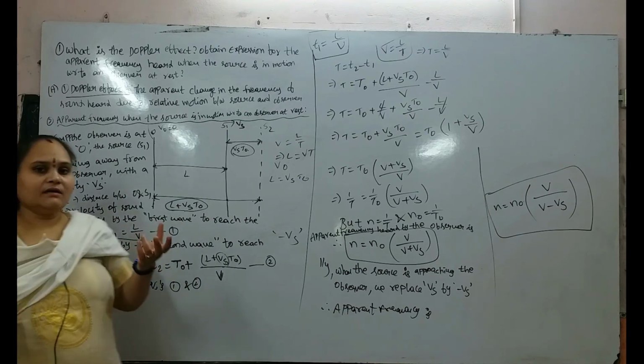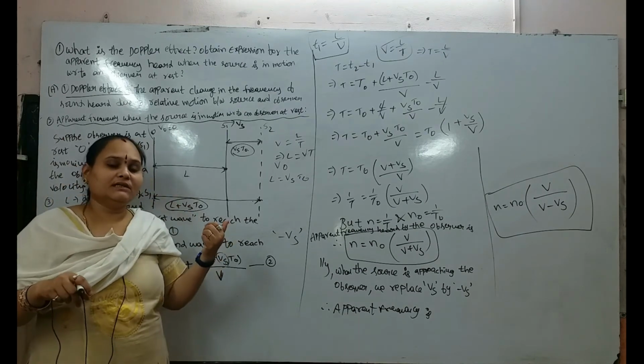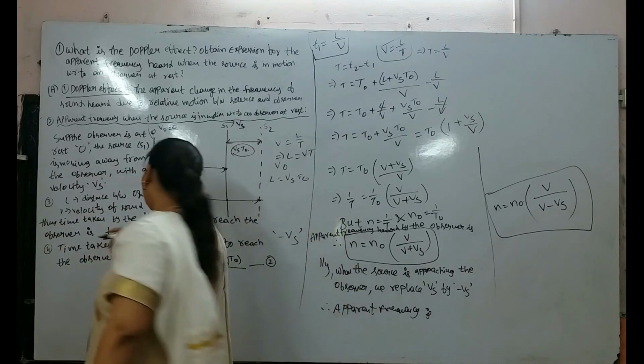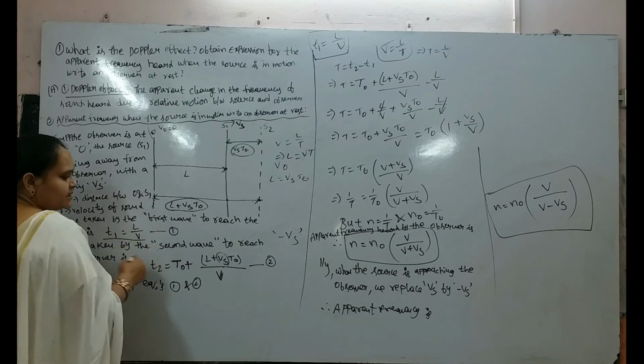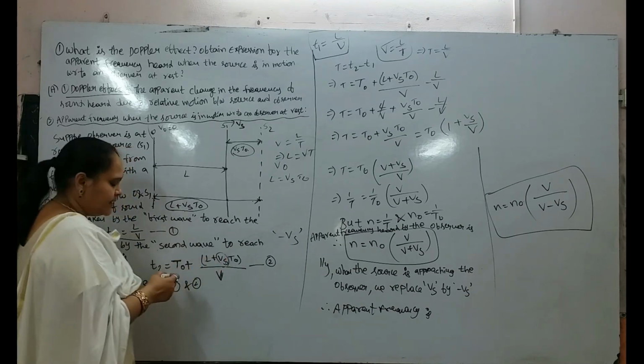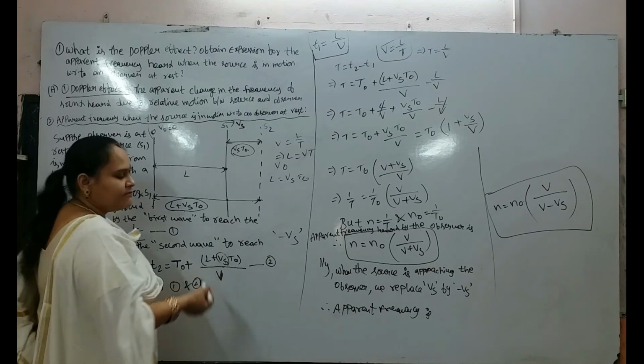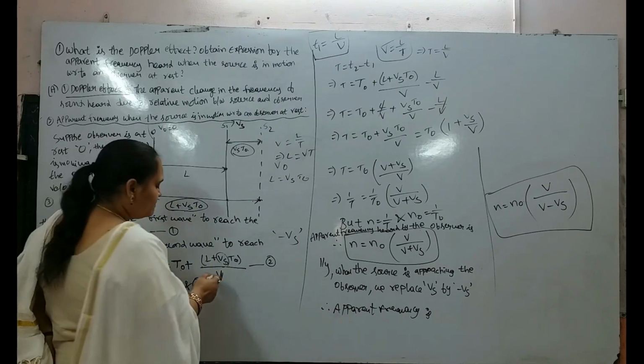Now we will take the first wave to reach the observer. The time taken for the first wave to reach the observer is T1 equal to L by V, and the time for the second wave to reach the observer is T2 equal to T naught plus (L plus Vs T naught) by V.